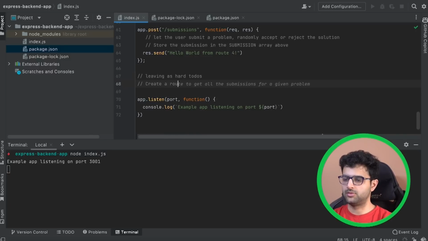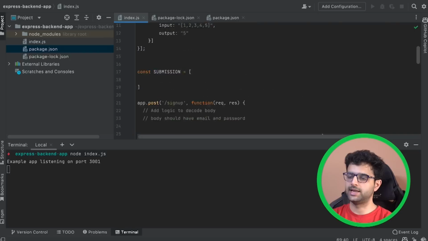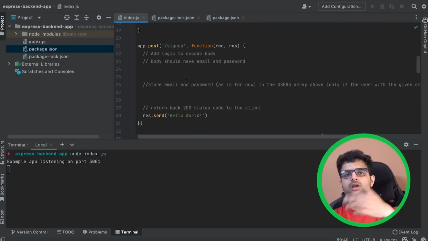Create a route that lets an admin add a new problem. Ensure that only admins can do that. So when you're signing up, you basically have to give the user an option to either be an admin or a normal user, and admins should be able to change this questions array. So for V1, hard code all the questions. For V2, let the admins add questions as well. And then you have to make sure you're authenticating the admin correctly. So you'll have to understand middlewares and a bunch of other things. One important detail, we're not using databases yet.